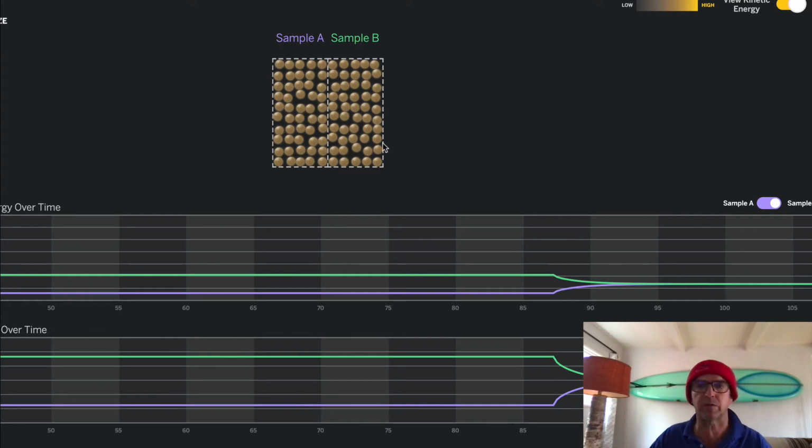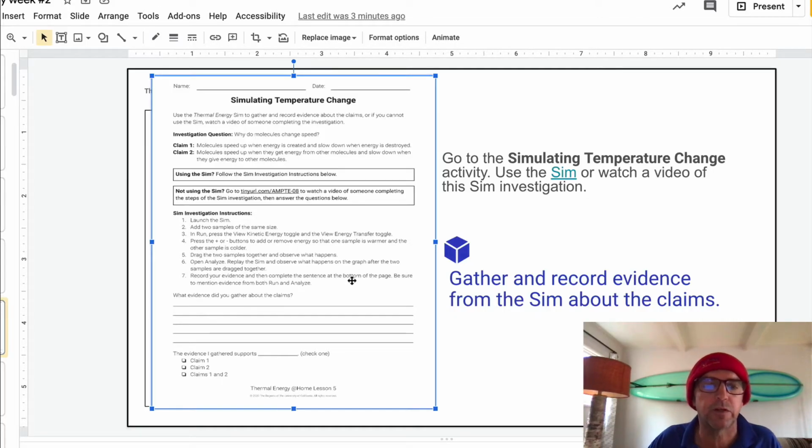Go play with the sim a little bit. See if you can duplicate my findings and see what you're learning from this sim play. I'll give you 3 to 5 minutes. 5 minutes. Go play with the sim now. Played with the sim. Let's see if we can figure out what we've learned here. Record your evidence. And remember, your evidence is observational, so you have to write your own words here. You can't just copy and paste.